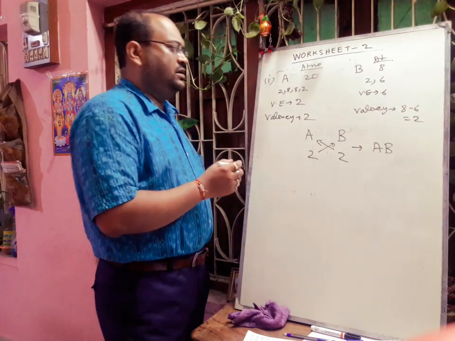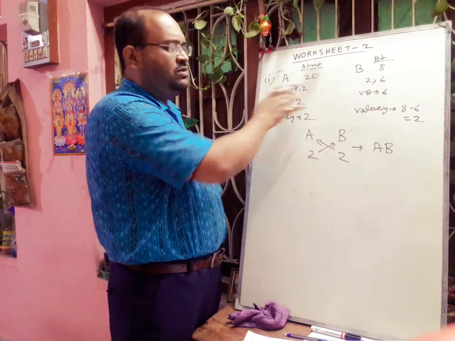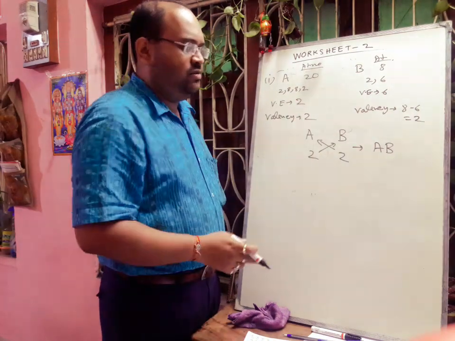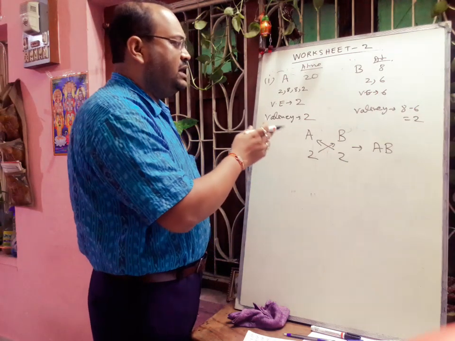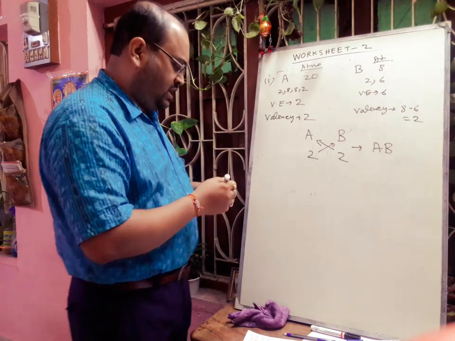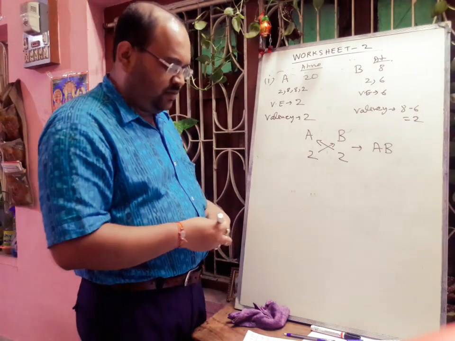From this configuration you can easily understand A is a metal having 2 valence electrons and B is a non-metal. So we cannot write BA, always we have to write AB. And definitely there will be transferring of electrons and the type of bond will be ionic. So in this way we have to solve this type of problem.